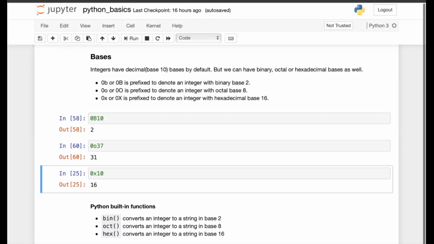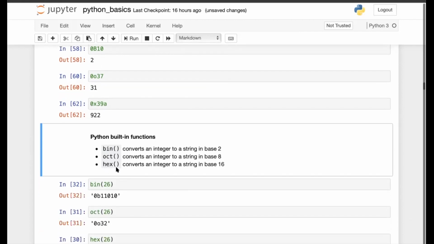Similarly, to represent hexadecimal, I need to prefix 0x. Hexadecimal numbers use 16 digits, 0 to 9, and then 6 English alphabets, A, B, C, D, E, F. So 0x10 gives me 16. 0x39A, let's suppose, gives me 922. So this is the way to represent them.